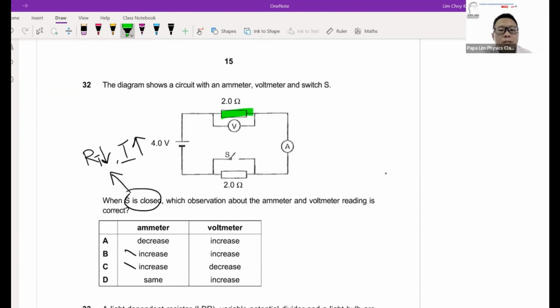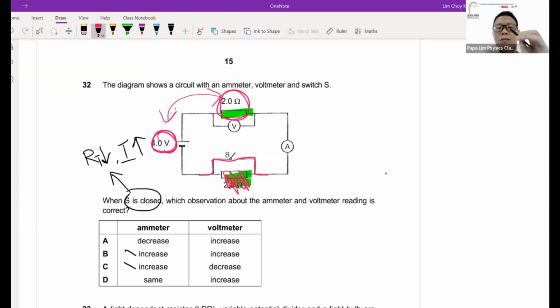So there was this resistor and this path. These 2 resistors will share 4 volts, so each of them will be 2 volts and 2 volts. But now with the path, with the switch S closed, this 2 ohm is short circuited. So I will have these 2 ohms entirely supporting all the 4 volts.